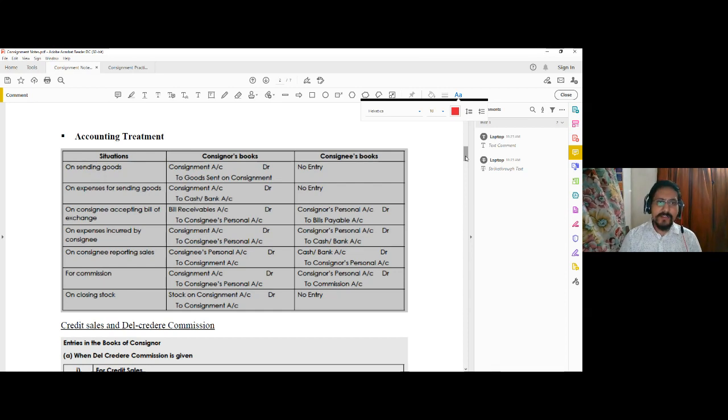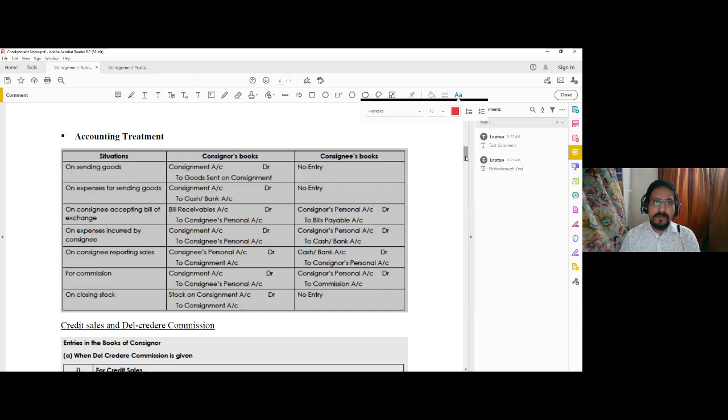When the goods are sent on consignment, in the books of the consignor, the consignment account is debited because these goods are charged to the consignment account as an expense. Then the goods sent are credited to goods sent on consignment account.